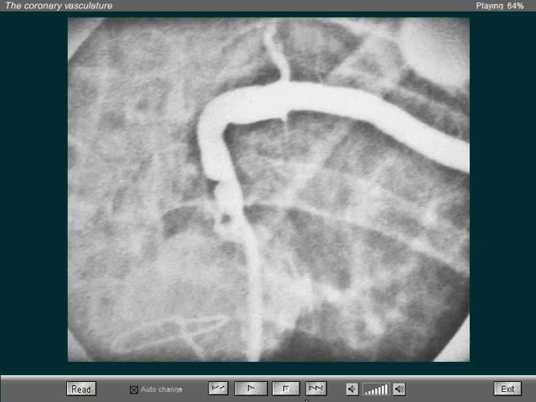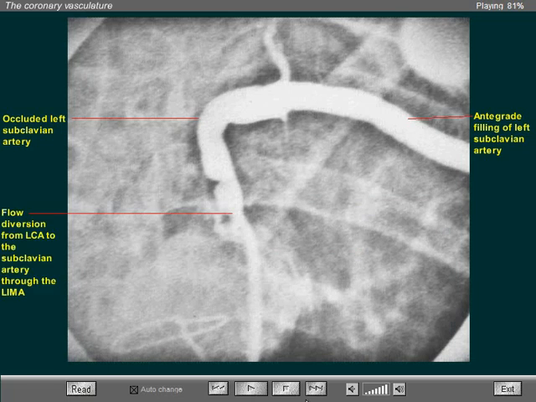And the third image shows antegrade filling of the left subclavian artery, which was occluded at its origin. So the steal syndrome occurred from flow diversion from the heart into the left arm via a retrograde filling of the left internal mammary artery.